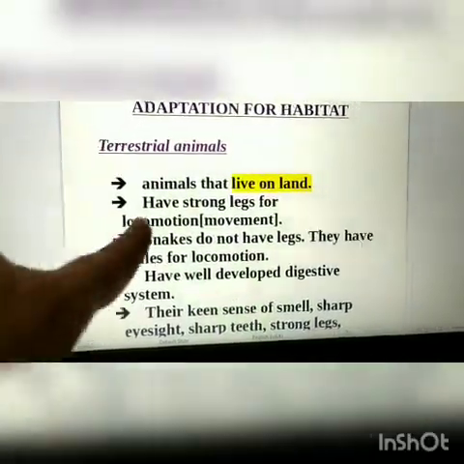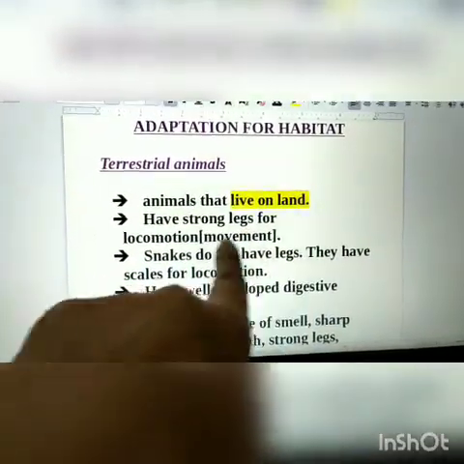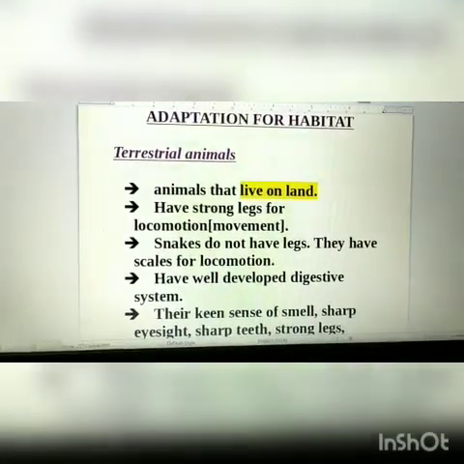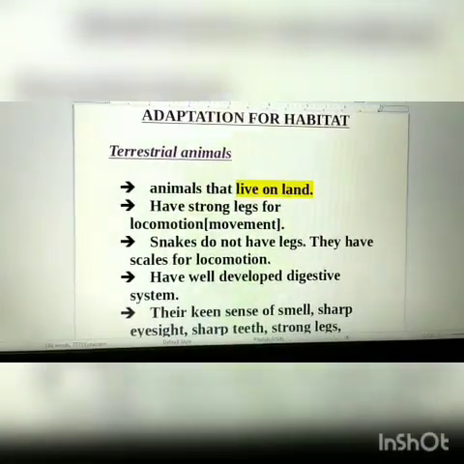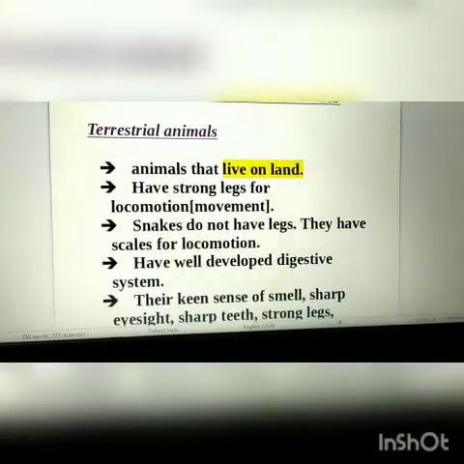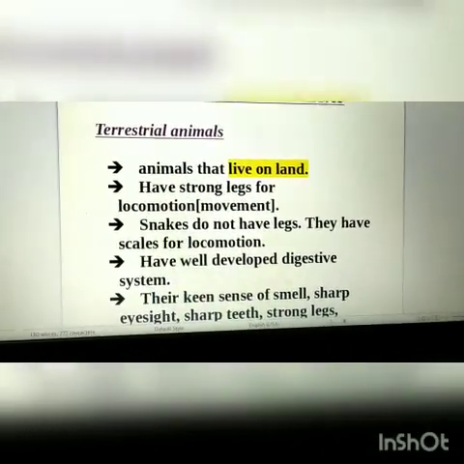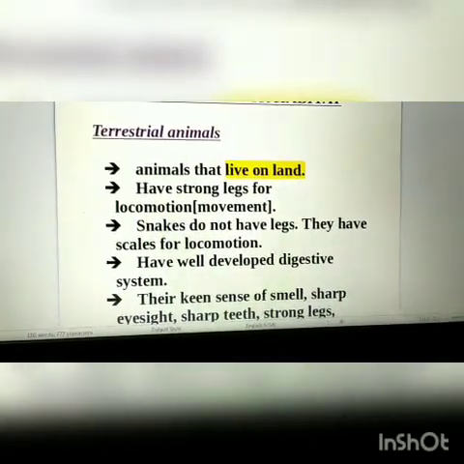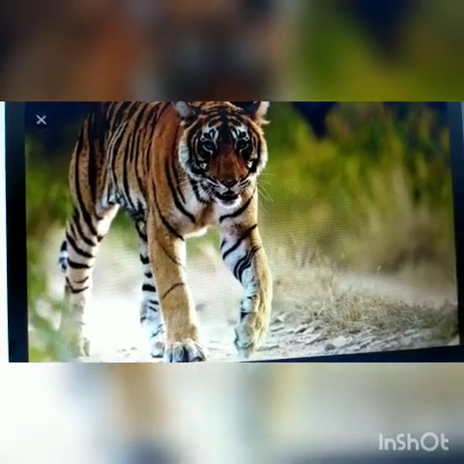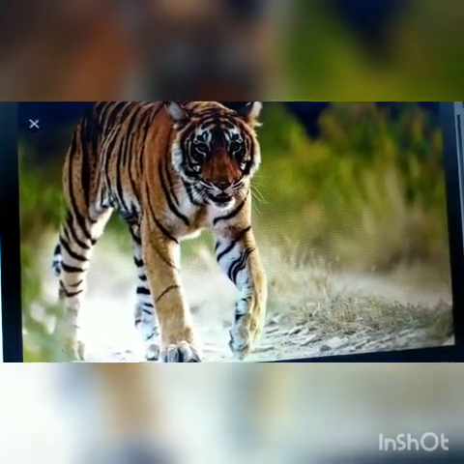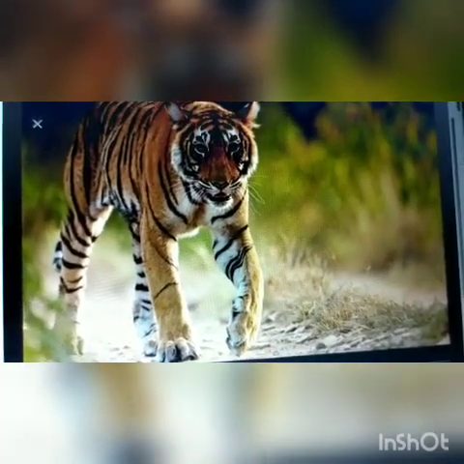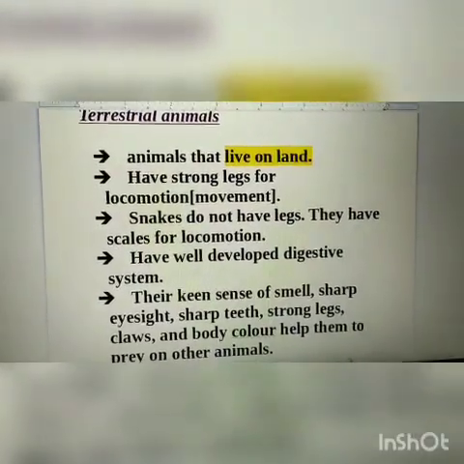Now next, they have strong legs for locomotion. Locomotion means movement, okay? So, terrestrial animals have strong legs. Strong legs means they have well-developed legs to move and run fast to protect themselves from predators. And their strong legs help them to cover long distances in search of food and water. So strong legs is the first adaptation.